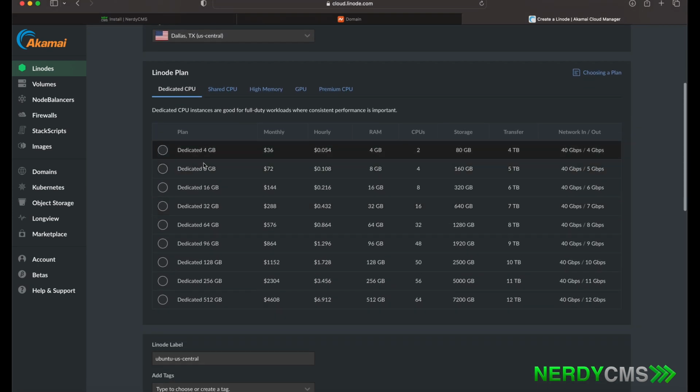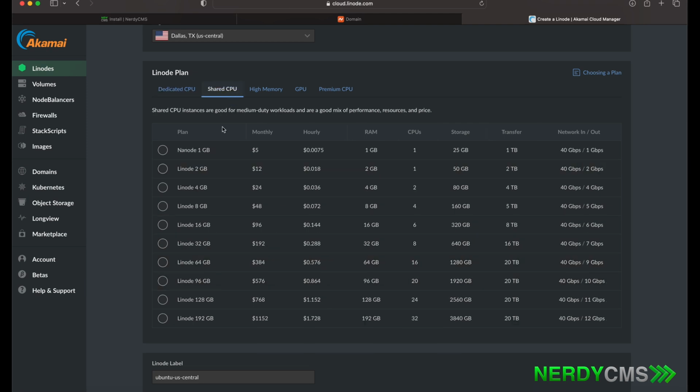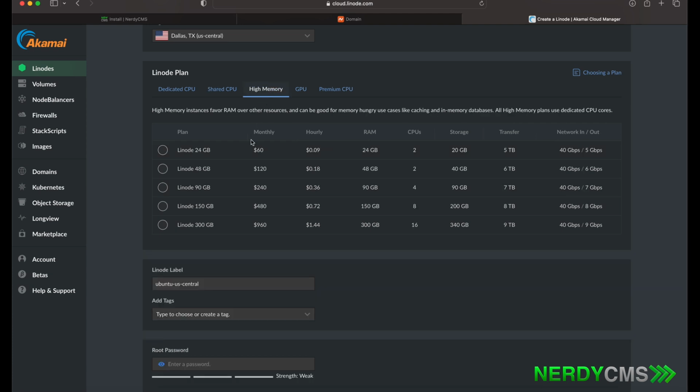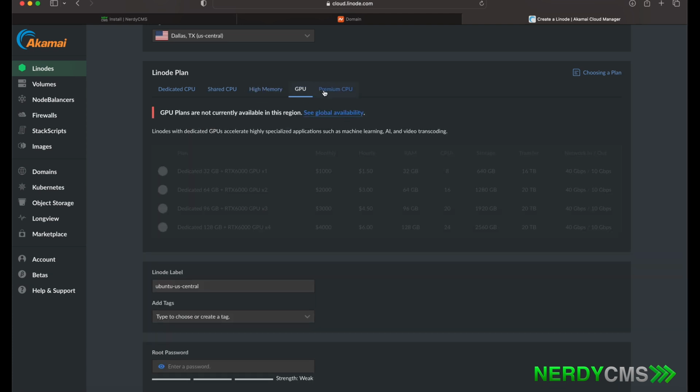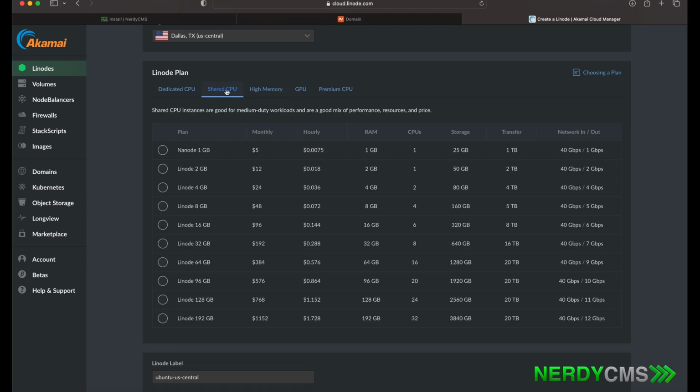Next, you would want to choose a Linode plan. Now, you don't need a dedicated server. Shared server works just as well, and it's a little bit cheaper. But with this shared server, you would need at least 2 CPUs in order for the video processing to work without flaws. So, in order to do that, we will choose the Linode 4GB plan. That comes with 2 CPUs, 4GB of RAM, and 80 gigabytes of storage. That should be sufficient enough for one website. You can probably run about 2 or 3 websites on there as well, as long as you're not uploading multiple videos at once on multiple sites.